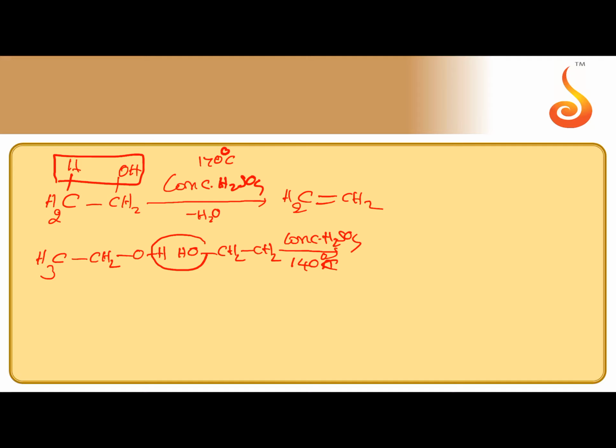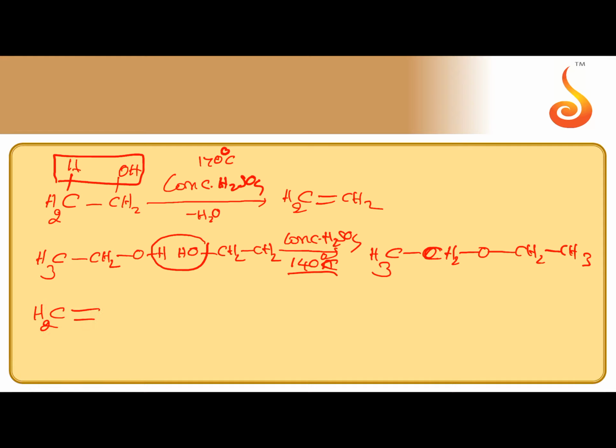Again H2O is eliminated, but not from single molecule. So two molecules of ethyl alcohol get combined with each other, forming diethyl ether. So if the temperature is 140, the product obtained is diethyl ether.